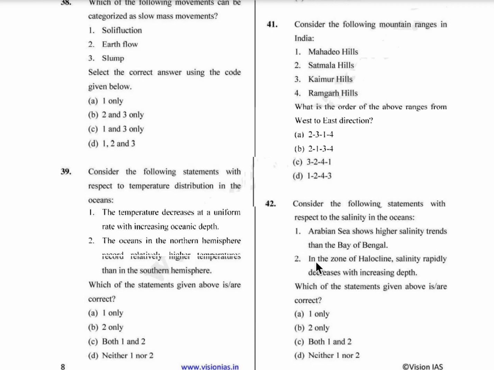Coming to second statement, halocline is the zone where the salinity rapidly increases with the increase in the depth. So second statement is wrong. It increases, not decreases. So only option A is the correct answer.